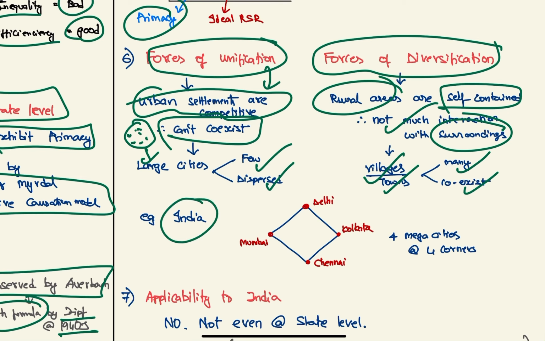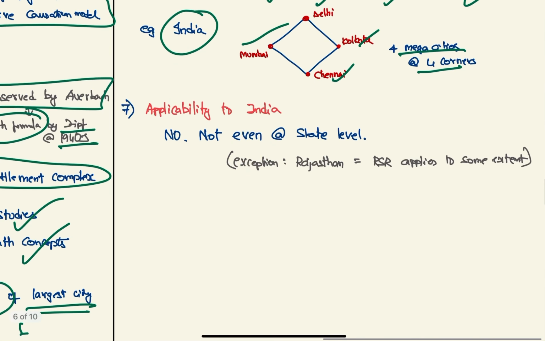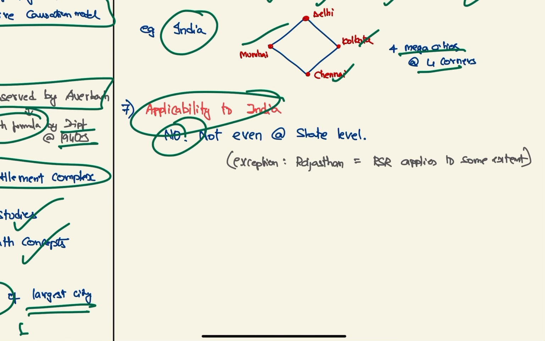This can be seen in India, where four mega cities are at the four corners, which are Delhi, Mumbai, Chennai and Kolkata. So does this rule apply to India? No, it does not apply, not even at state level. The only exception is that it can apply to Rajasthan to some extent.